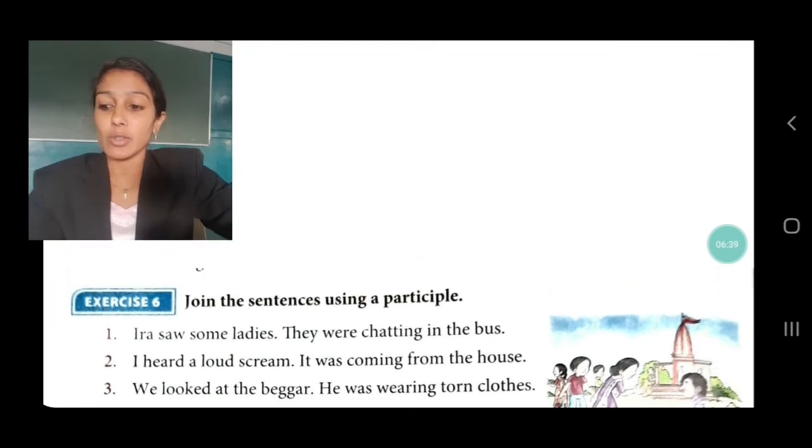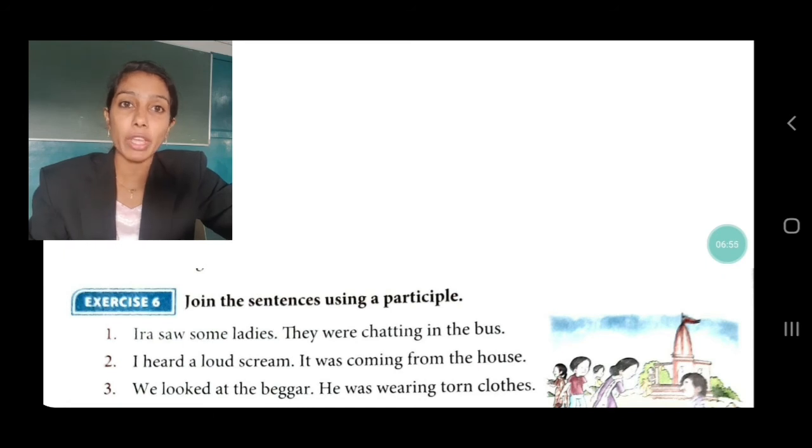Join the sentence using participle. See the first example. Ira saw some ladies. They were chatting in the bus. So in this sentence, we don't add "they were". We can remove "they were" and only write: Ira saw some ladies chatting in the bus. So you have joined the sentences into one. You have combined the sentences using a participle.